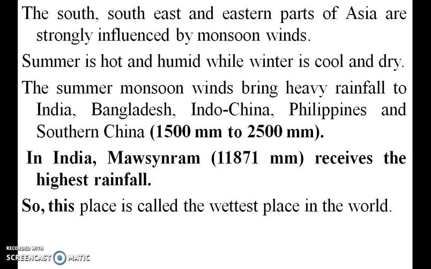The south, southeast and eastern parts of Asia are strongly influenced by the monsoon winds. Summer is hot and humid while winter is cool and dry. So India, Bangladesh, Indochina, Philippines are all influenced by the southeast monsoon. India receives nearly 1871 millimeters, the highest rainfall. So this is called the wettest place in the world.